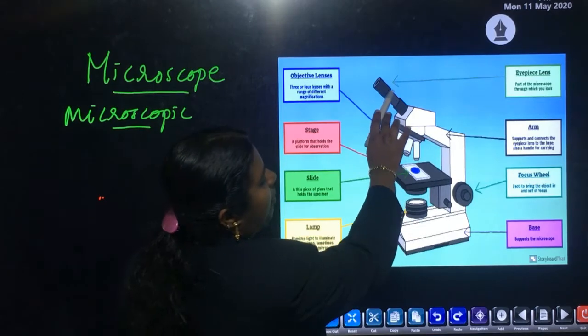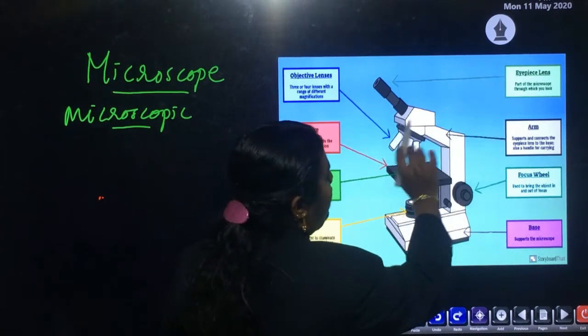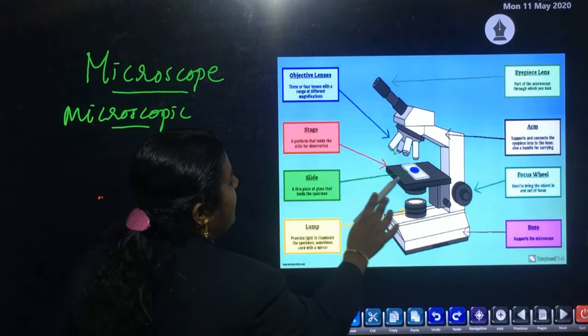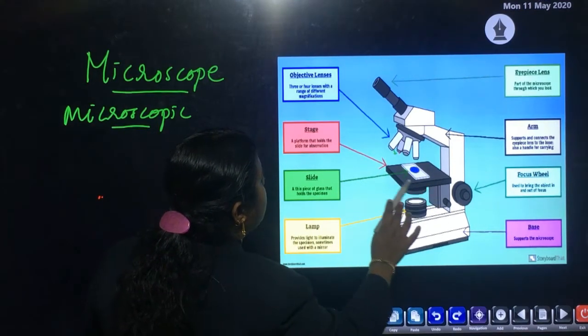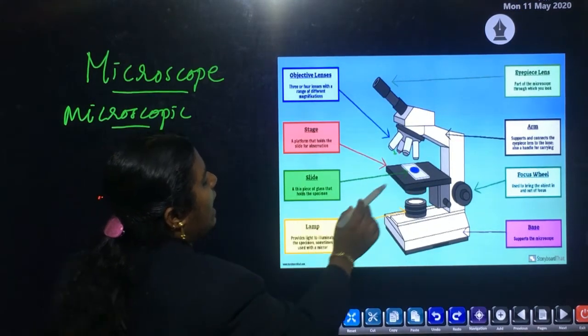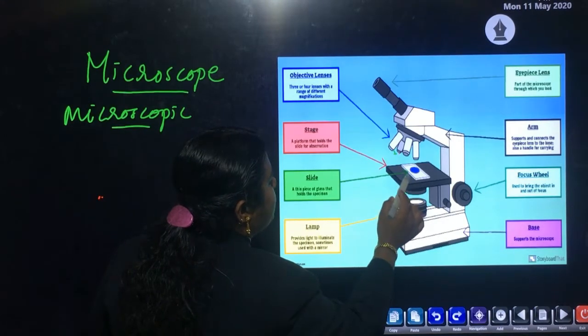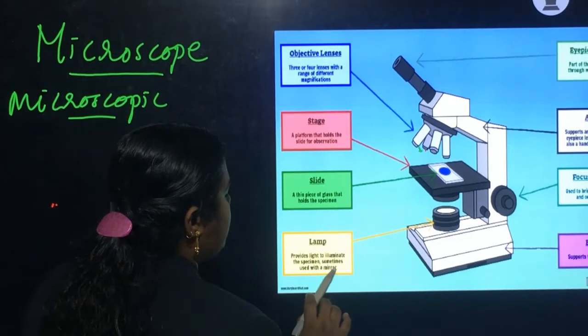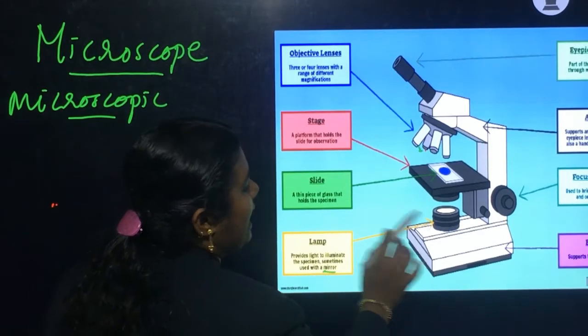First part, the upper part, is known as the eyepiece. The second one is the objective lens. Then this part is the stage of the microscope. This white part is the slide. The lower part consists of a mirror or lamp.